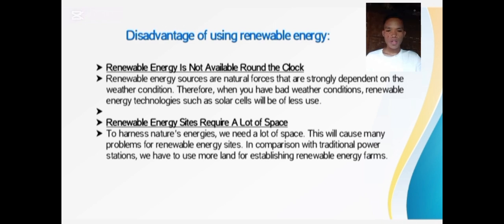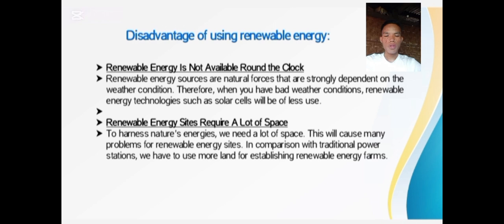Renewable energy sites require a lot of space. To harness nature's energies, we need a lot of space. This will cause many problems for renewable energy sites. In comparison with traditional power stations, we have to use more land for establishing renewable energy farms.